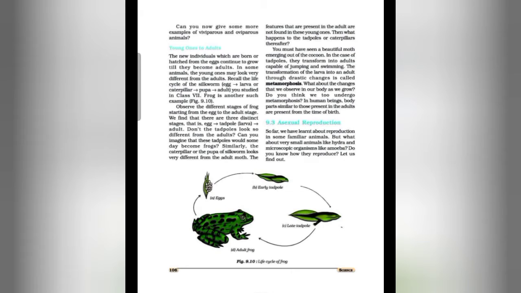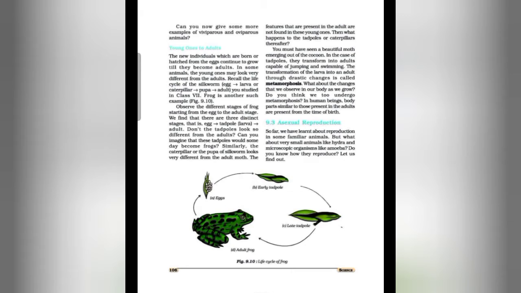Animals like frogs, mosquitoes and butterflies have different stages of development between hatching of eggs and the formation of an adult individual. Now we'll discuss the next topic, that is young ones to adults.